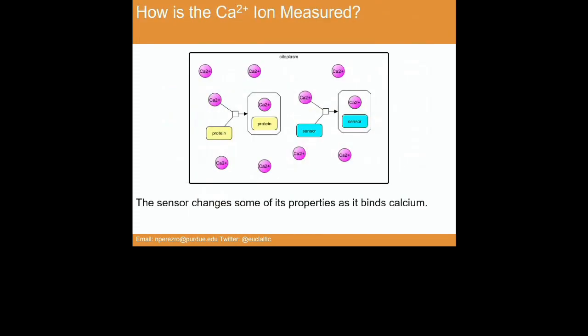And also the other thing that we need to know is how calcium ion is measured. Mainly, calcium can be either free or bound to proteins, right? So by adding some calcium sensors, basically we can track the free calcium concentration in the cytoplasm, but also in the organelles. Once this calcium sensor interacts with calcium, some of its properties change, and in this way we can track the activity of calcium.